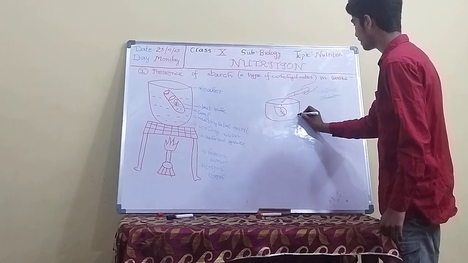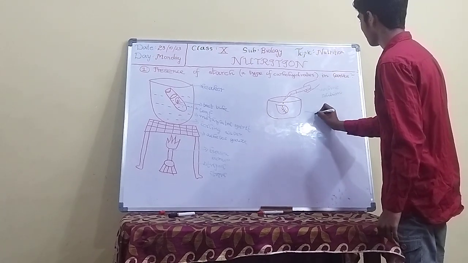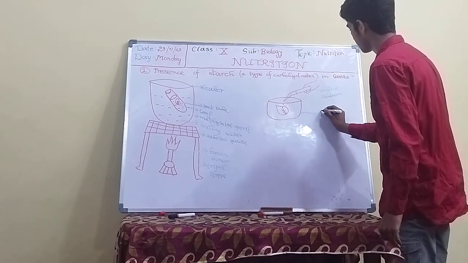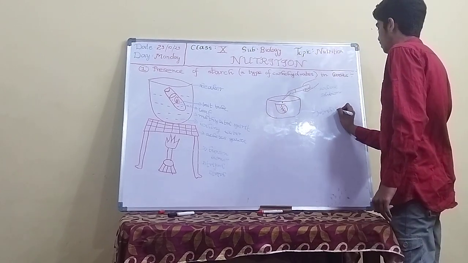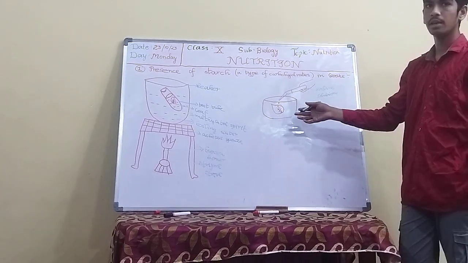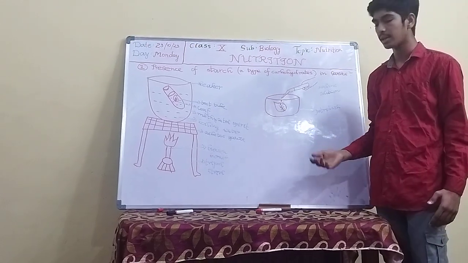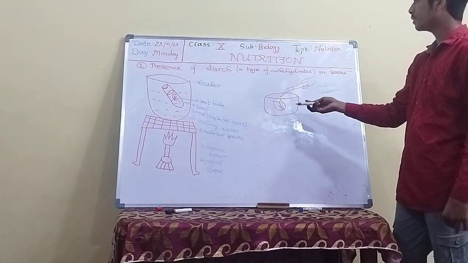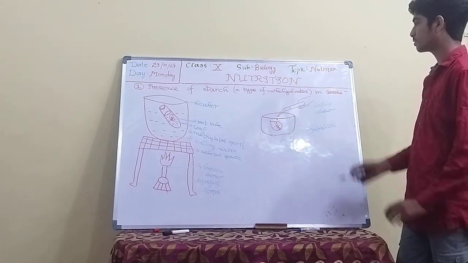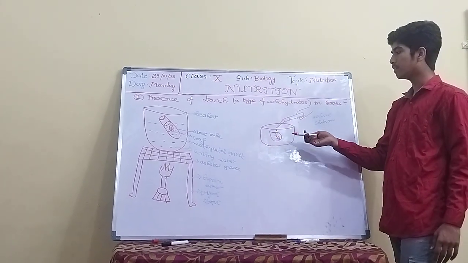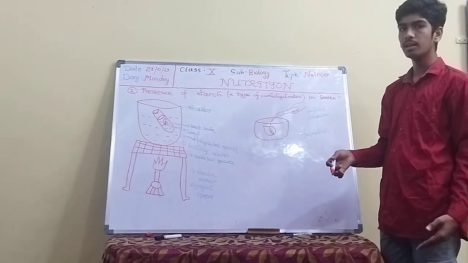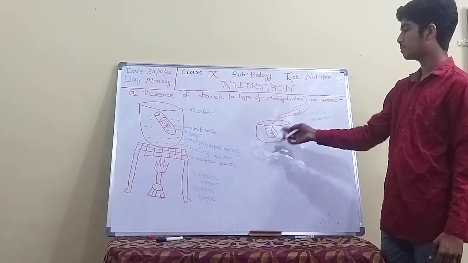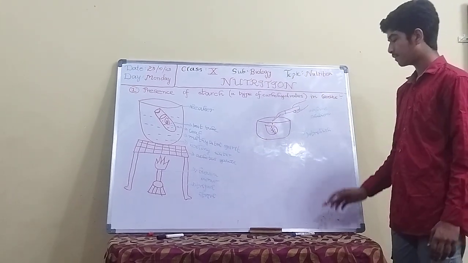And this is a petri dish. When we apply iodine solution, the leaf converts into a bluish black color. This shows the presence of starch in the leaves. After doing this activity, the conclusion is that the leaf turns bluish black, which means starch is present in that leaf. So this is the first activity.